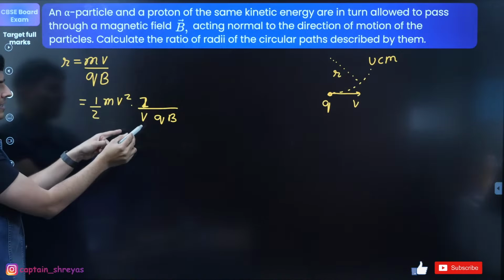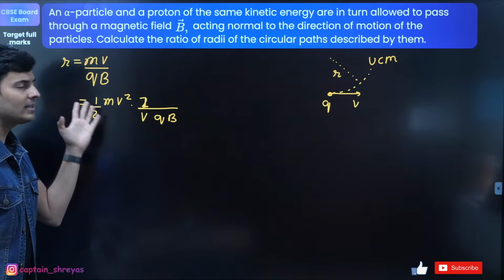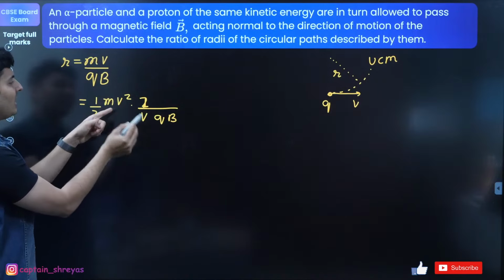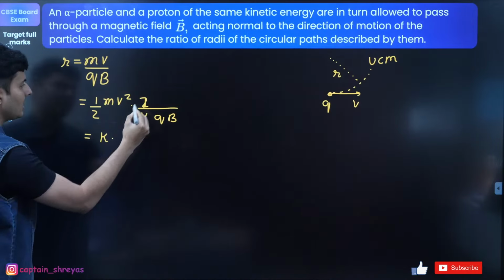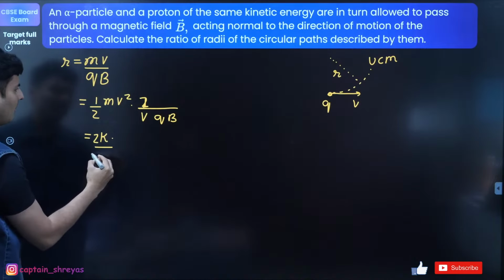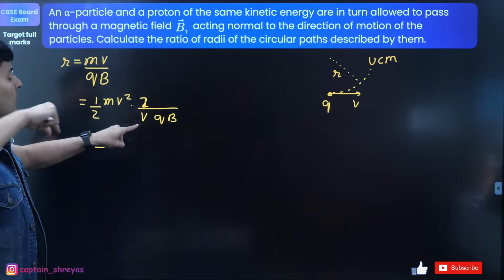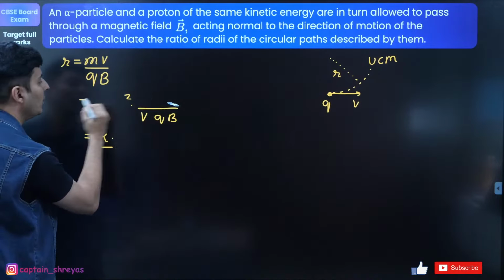Does this and this expression match each other? Aren't they exactly the same? 2 cancels, v cancels, you will get back this. This term over here is kinetic energy. This is basically your 2 divided by, you will get velocity. I don't know the velocity. Acha, so maybe doing this will not help.